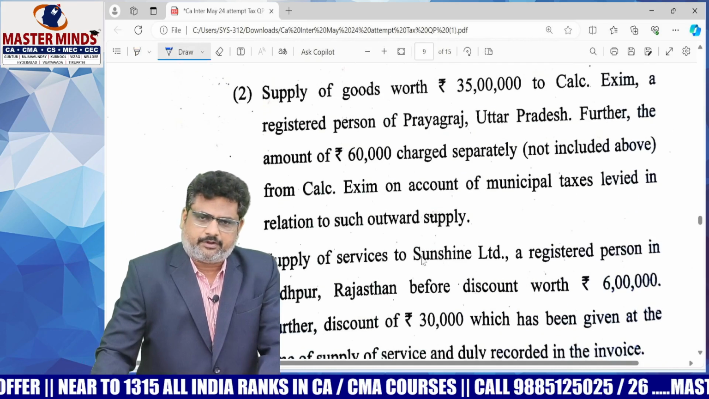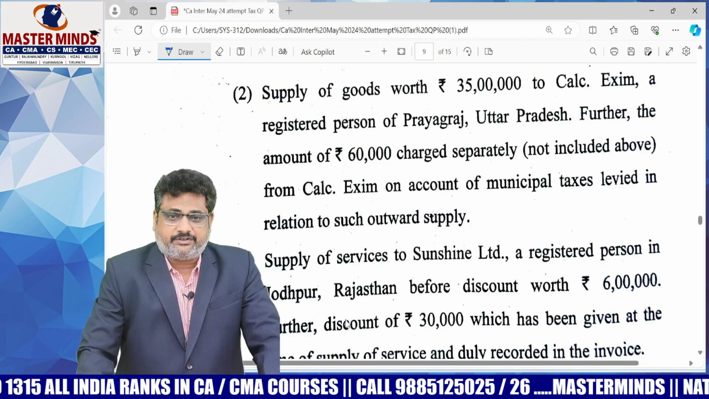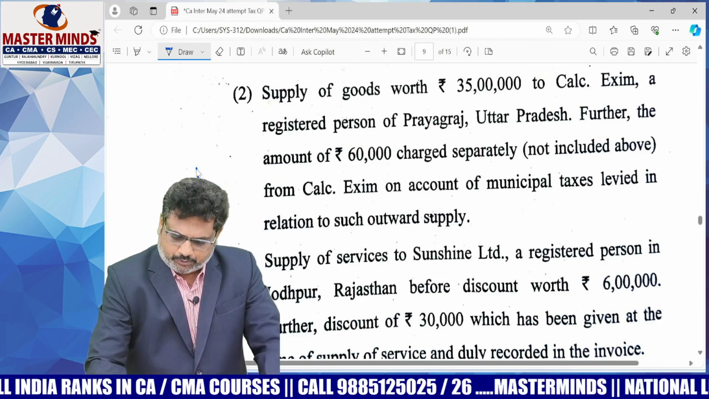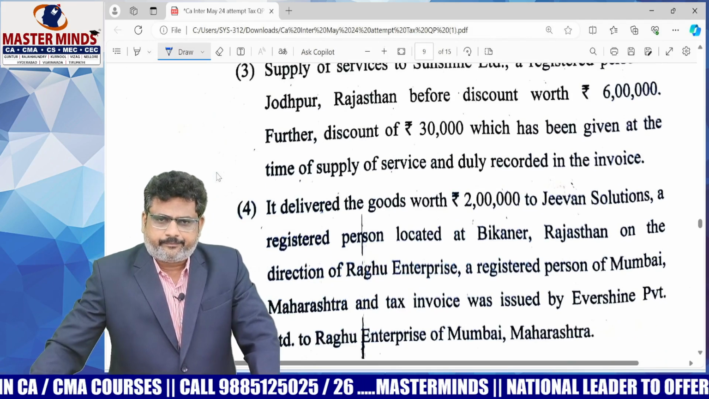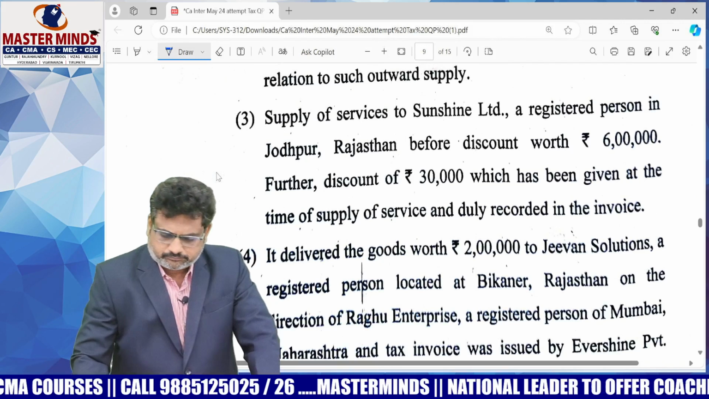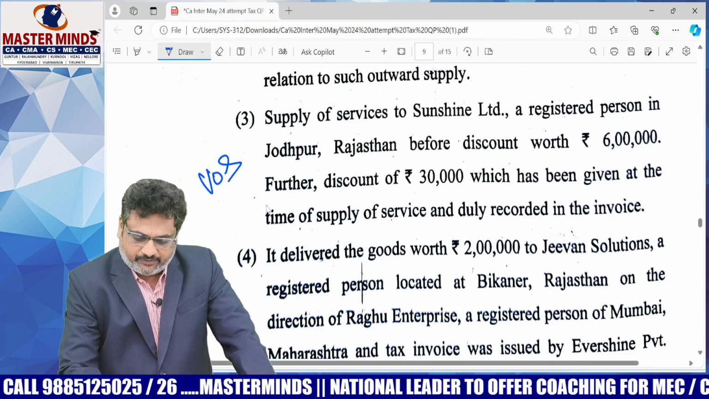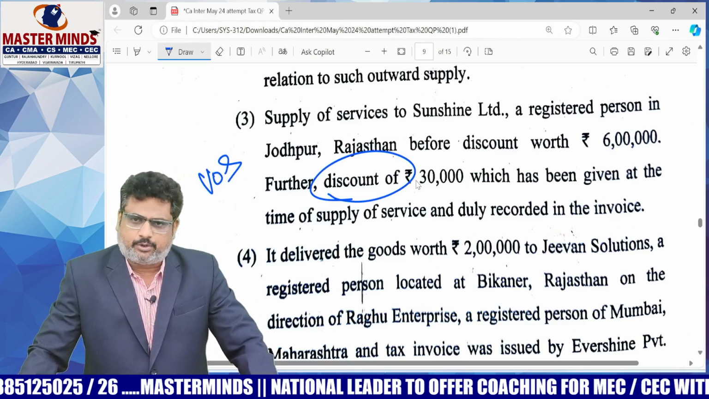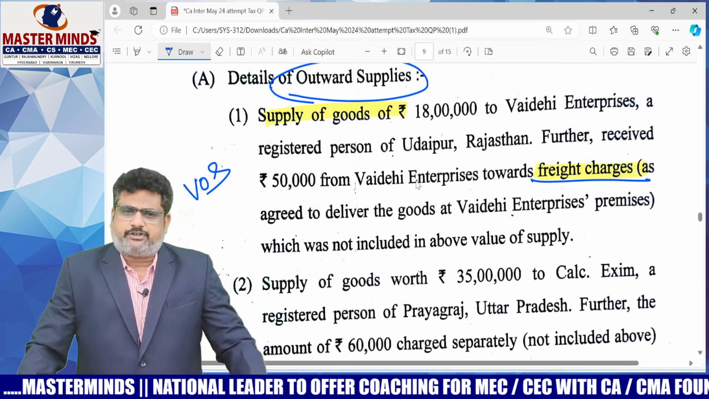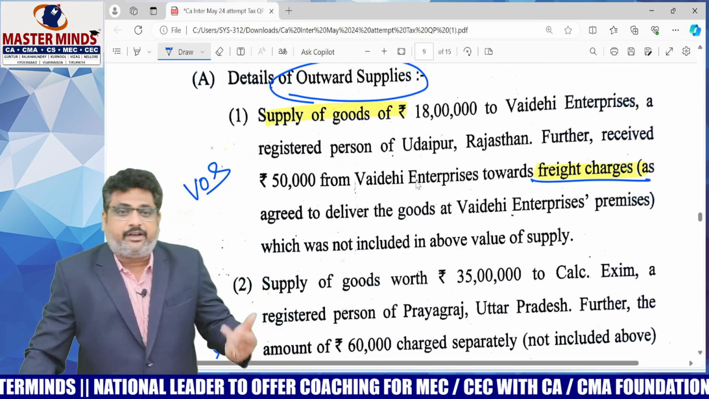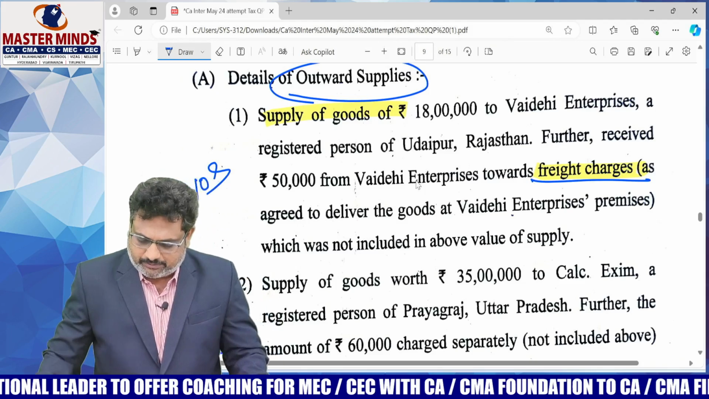Next one is supply of goods worth 35 lakhs. Here 60,000. With respect to that 60,000, what is the position? It is also value of supply. And supply of services here, it is also value of supply. The discount topic was given. That means freight charges come under inclusions, section 15(2). The major topic here will be section 15(2) inclusions.